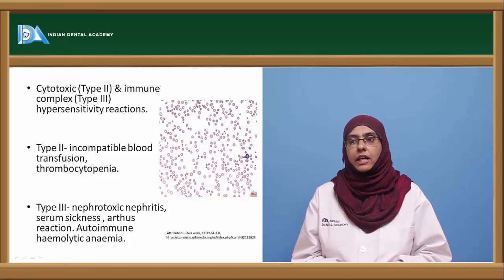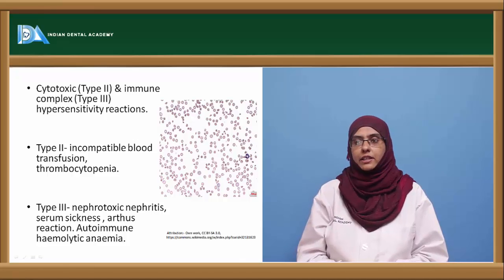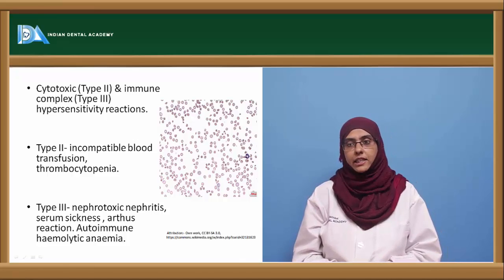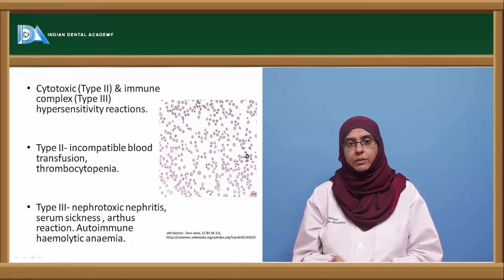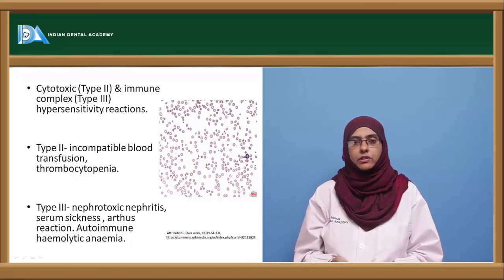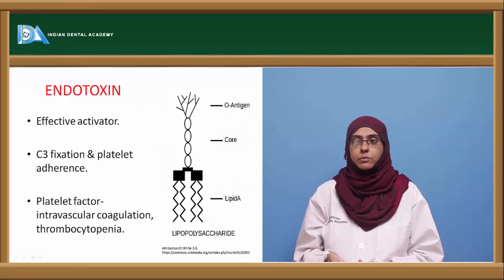And then we have the complement mediated type 3 autoimmune diseases: nephrotoxic nephritis, serum sickness, Arthus reaction and autoimmune hemolytic anemia. So this complement system not only brings about a positive role but can also cause a harmful role in the human immune system.